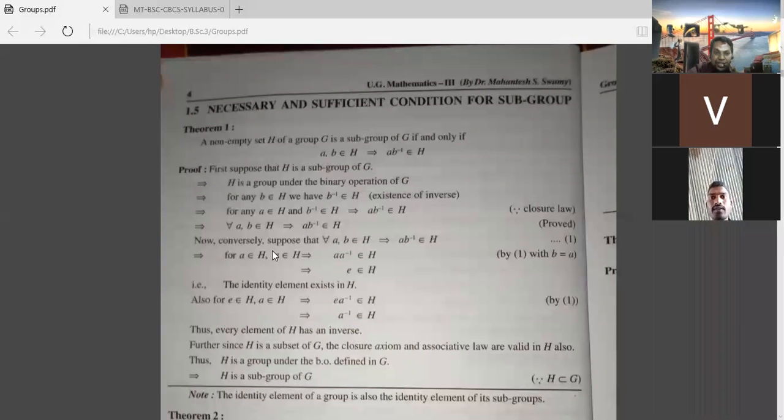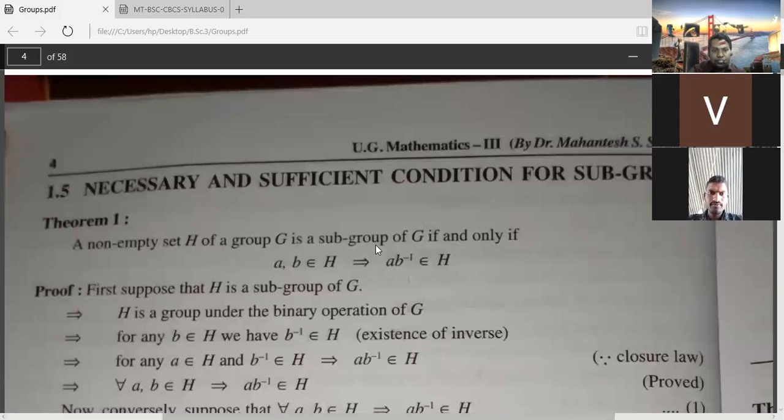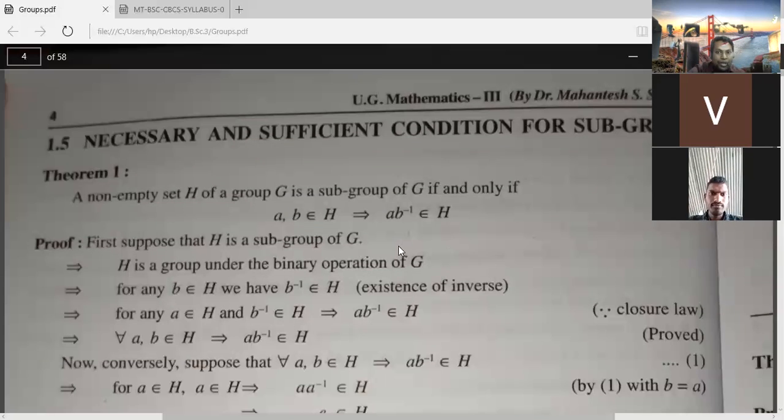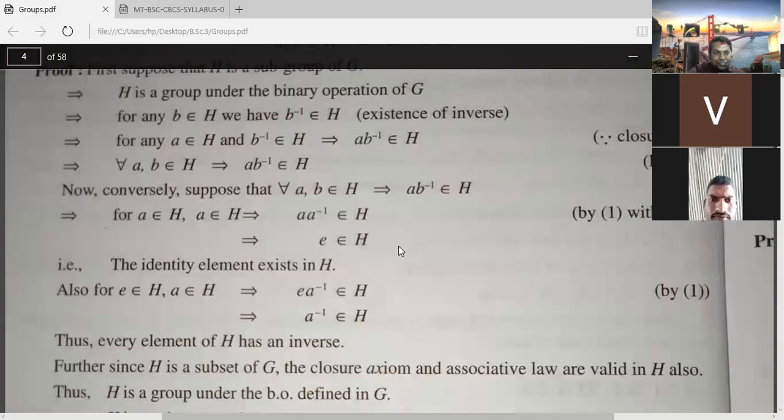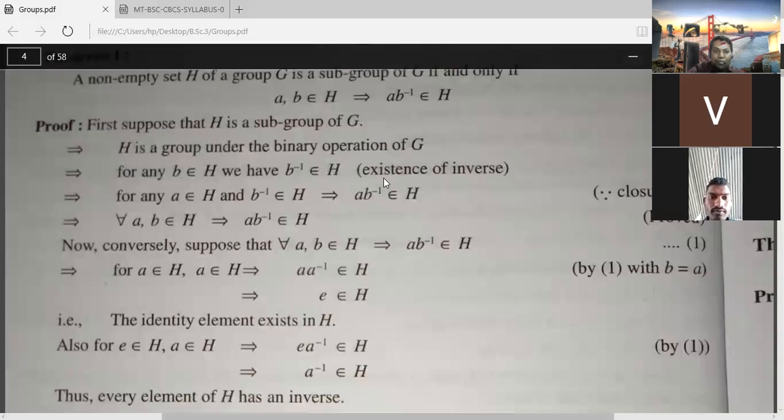Here, just see, conversely, suppose that A comma B belongs to H. Now here A B inverse belongs to H you are writing. A B inverse belongs to H is already given. If P then Q is over. By taking this A B inverse belongs to H, you have to prove H is a subgroup of G. Already H is a subset of G, so there is no need to prove that.